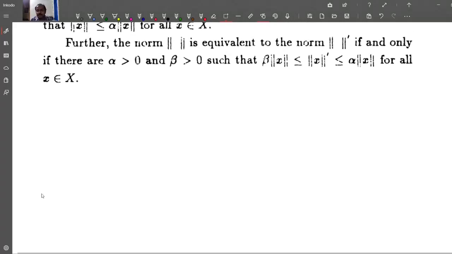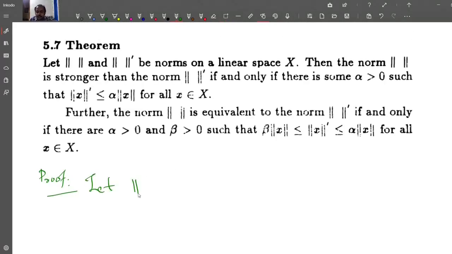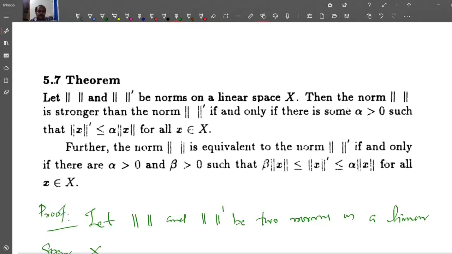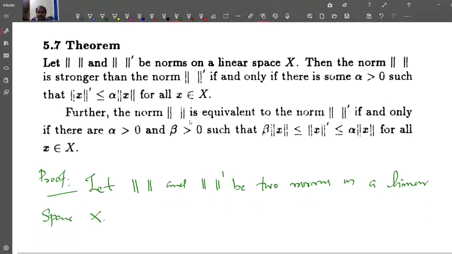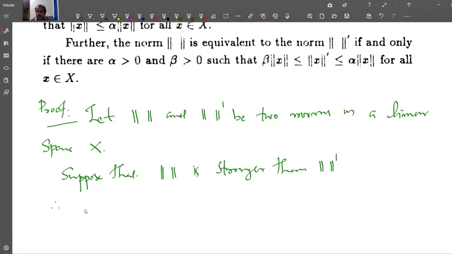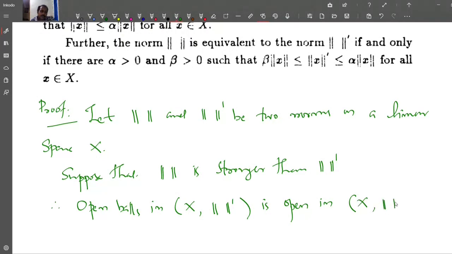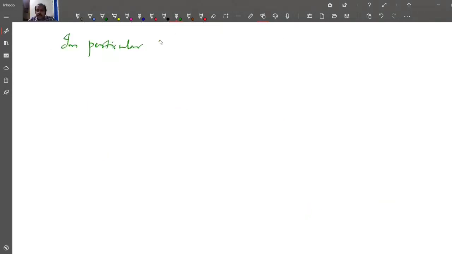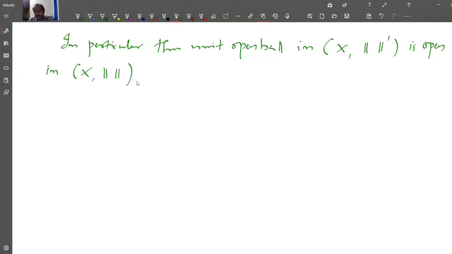Now we prove this. Proof. Let norm and norm dash be two norms on a linear space X. Suppose that norm is stronger than norm dash. Therefore, open balls in X with norm dash are open in X with norm. So in particular, the unit open ball in X with norm dash is open in X with norm.